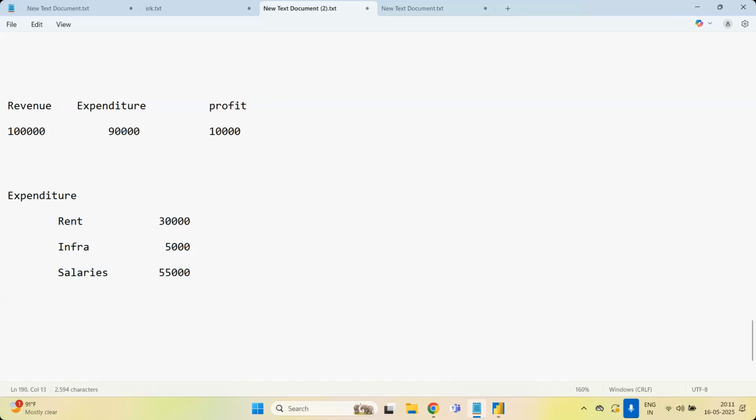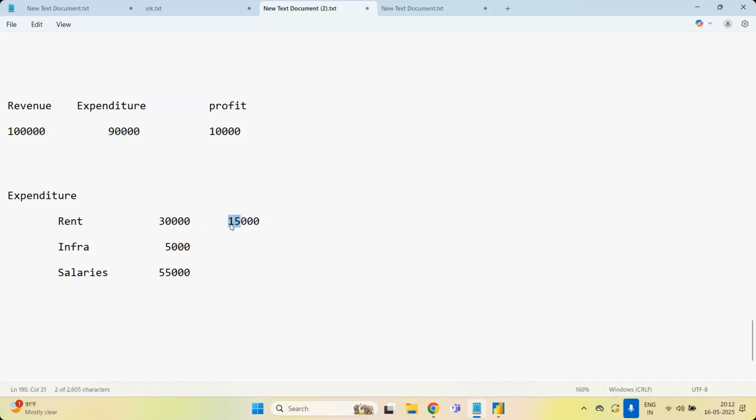Now, if I am able to get the same size of space somewhere else with less rent, 15,000 rent, then what am I going to do? I will relocate to that position and I will increase the profit to 25,000 like this, so that my expenditure will be brought to 75,000. One is reducing the rent. This is one option.